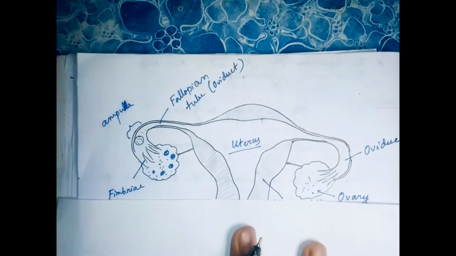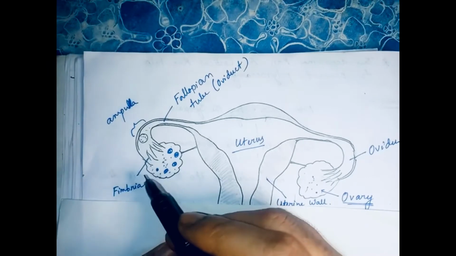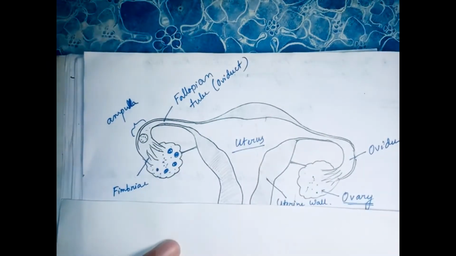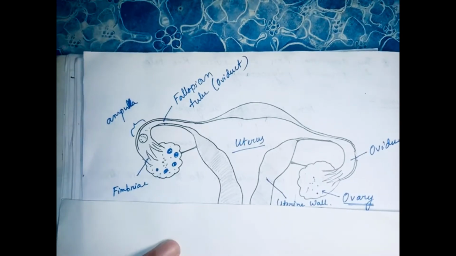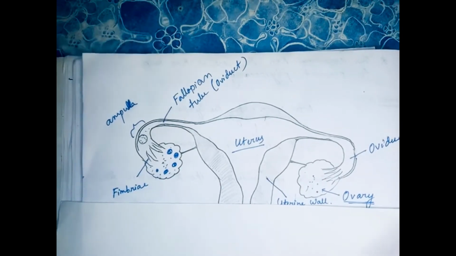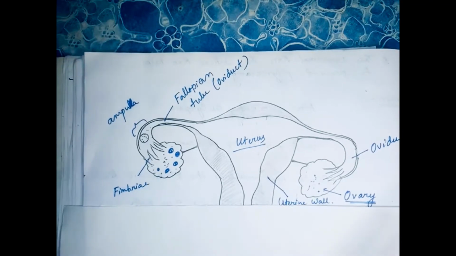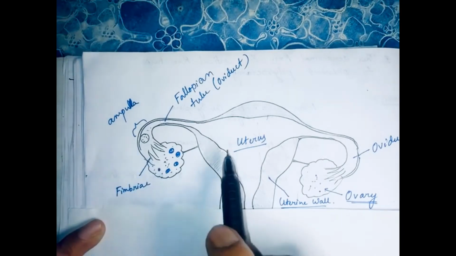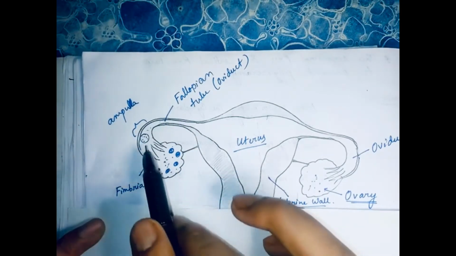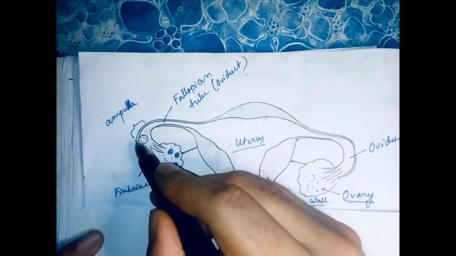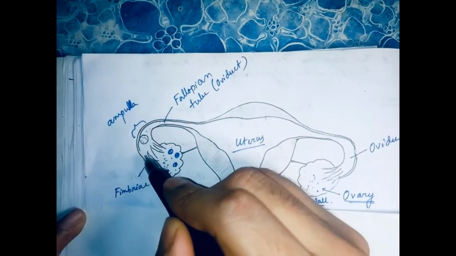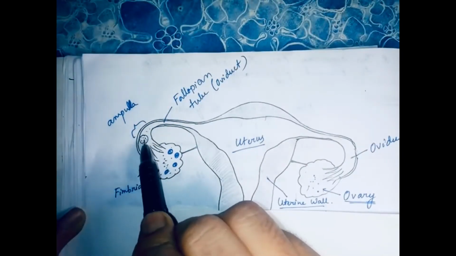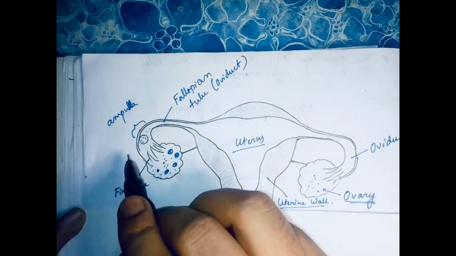Now, this egg can be fertile for up to 24 hours. So you can say that within 12 to 24 hours sperm should come over here and fertilize the egg. When the egg is released from the ovary and comes to the fallopian tube, this portion is called the ampulla-isthmic junction, or ampulla of the fallopian tube, where fertilization occurs.